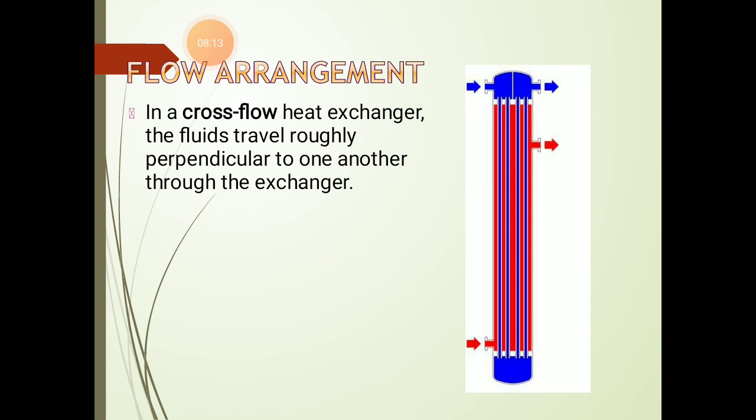One more example I would like to mention here, that is the condenser of a refrigerator. In a domestic refrigerator, generally the condenser is provided at the rear side. You might have seen those black colored coils, that is the condenser. So over that condenser, air flows at right angles. So it is one of the examples of cross flow heat exchanger.